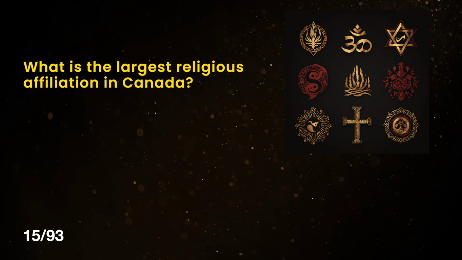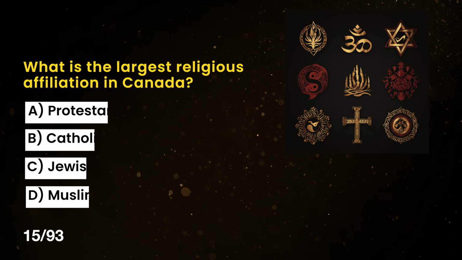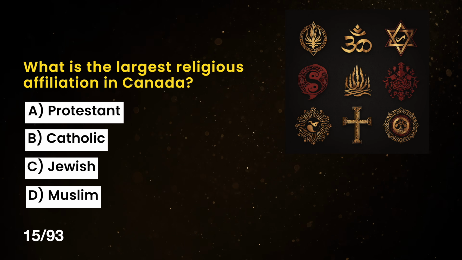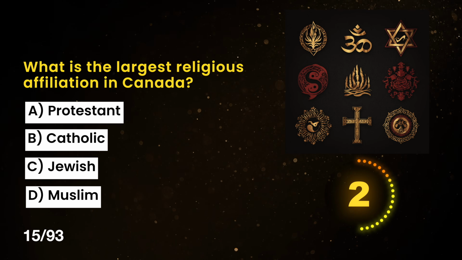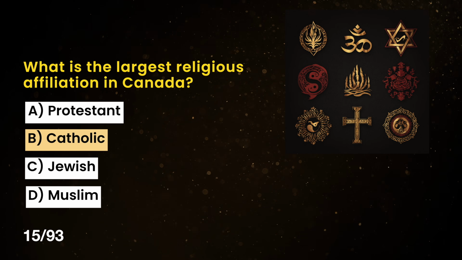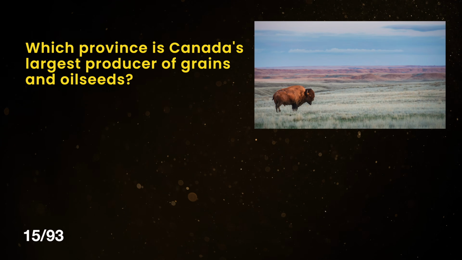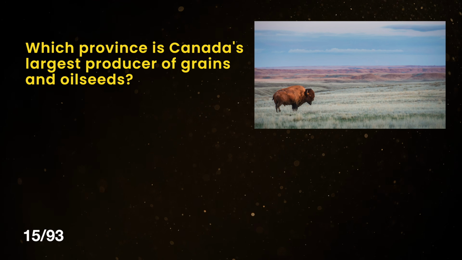What is the largest religious affiliation in Canada? A. Protestant. B. Catholic. C. Jewish. Or D. Muslim. The correct answer is B. Catholic.